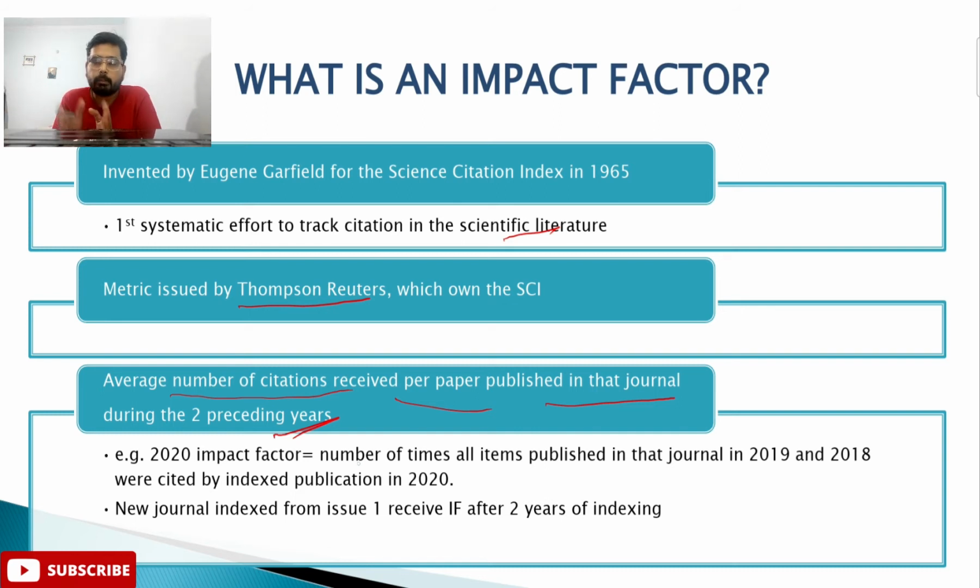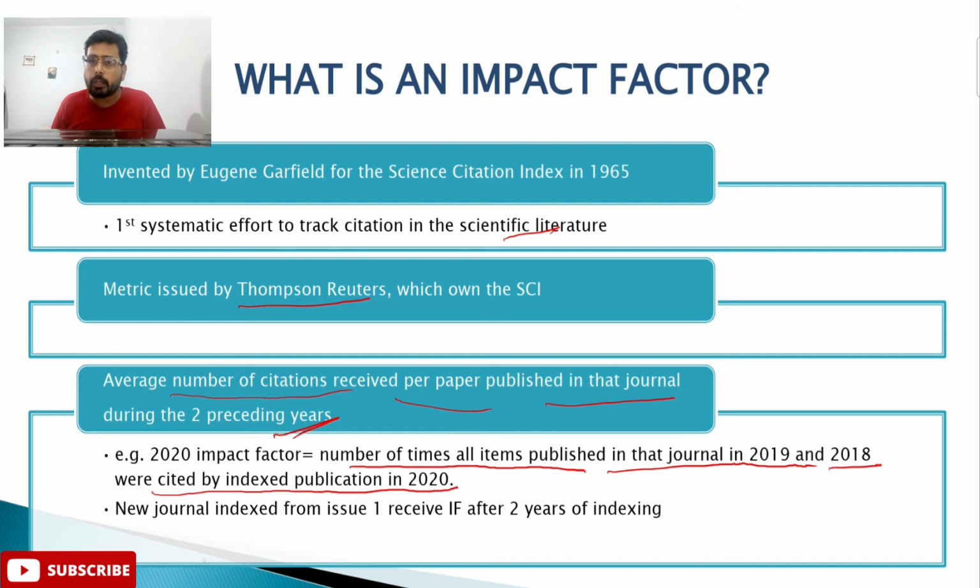So as an example, if you want to calculate the impact factor of a particular journal for 2020, what would be the formula? The formula would be the number of times all items published in that journal in 2019 and 2018, remember, the last 2 years, were cited by indexed publications in 2020. It means how many times the items published in the last 2 years have been cited in 2020 determines the impact factor for that particular journal for that year.